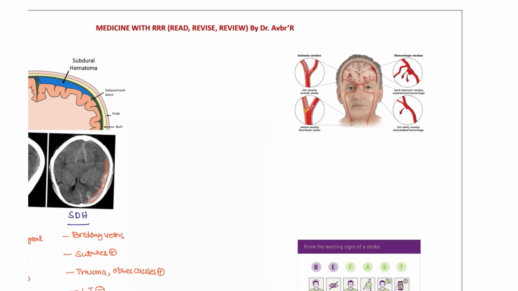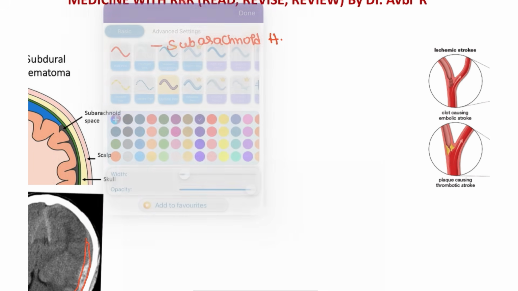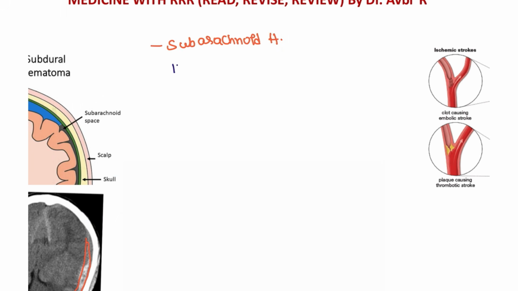Next, moving on to the most important condition, that is the stroke, and intracranial hemorrhage. But before that, I say there is subarachnoid hemorrhage. In subarachnoid hemorrhage, the patient will have symptoms such as headache. First one, this is the headache. And how is this headache presented? Thunderclap headache. It is presented as a thunderclap headache. And the patient will also have the nuchal signs, so neck rigidity is also seen. So the meninges are also involved in this patient.